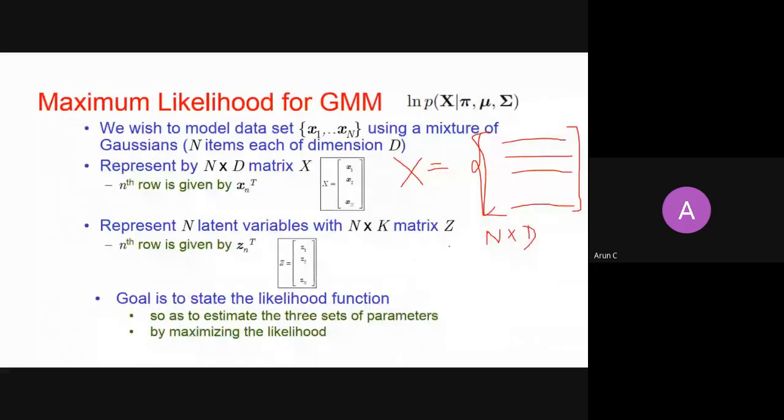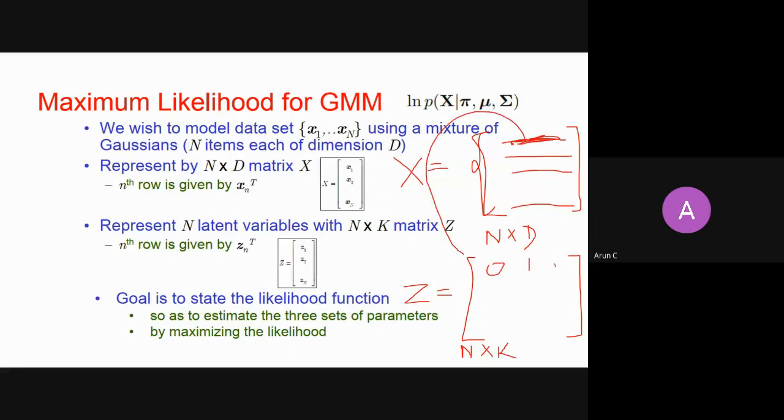Then I say that each sample can belong to one of the clusters. So I also have a latent matrix Z. Here the matrix will be n by k, and for every row I show which cluster the sample belongs to. For example, if the first sample belongs to the second cluster, I will say 0 1 0.